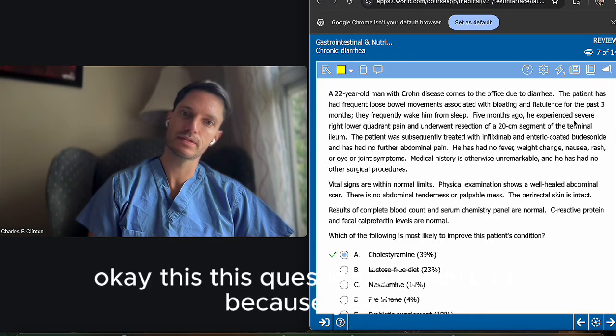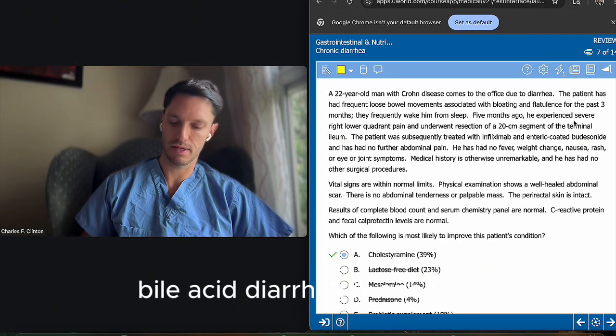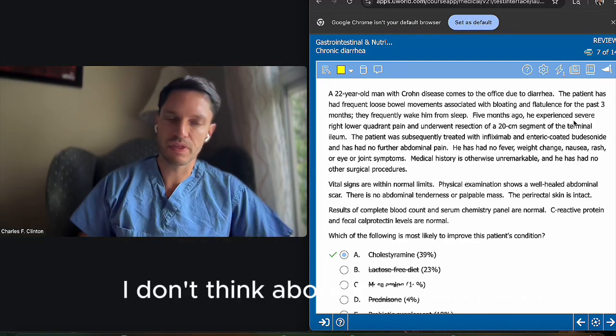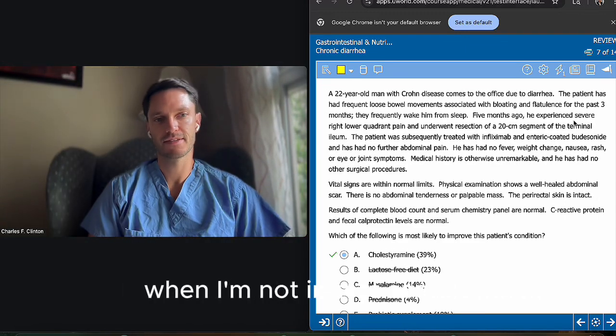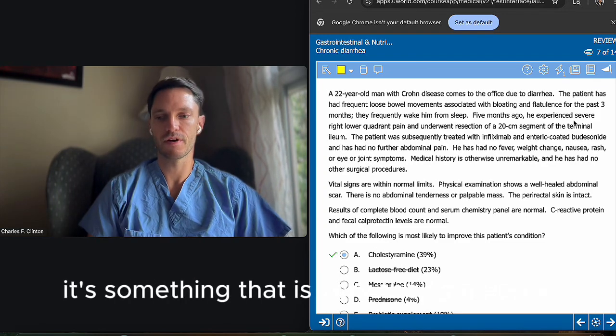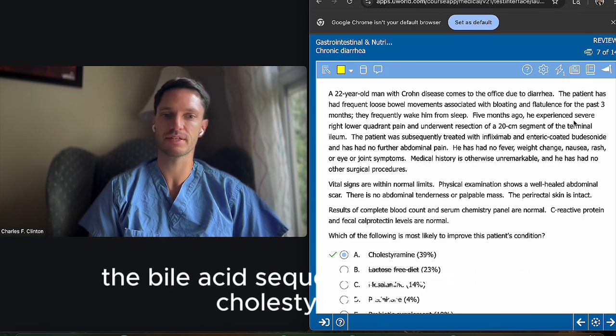Okay, this question is important because it makes you think about different types of diarrhea. Bile acid diarrhea is one that we usually don't think about that much. I don't think about it that much when I'm not in test season, but it's always a good option. When you're rotating in GI, it's something that is very thought about. That's why you are always prescribing patients the bile acid sequestrants, such as cholestyramine, while rotating in GI.